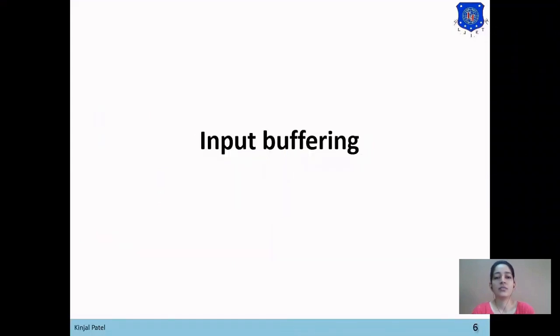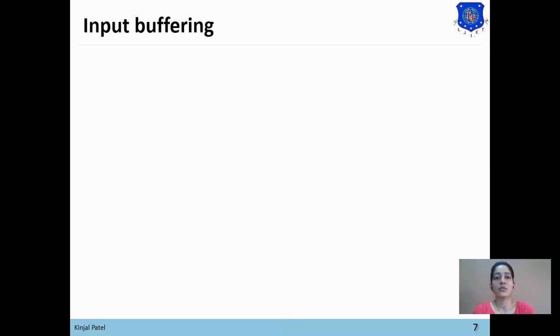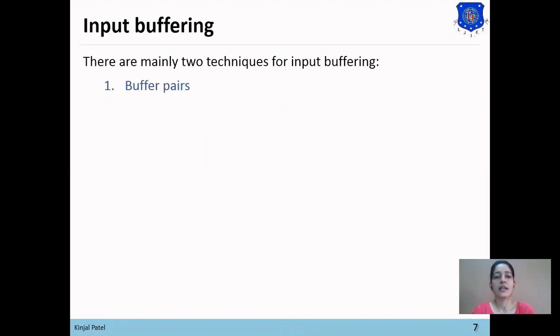Now next topic is input buffering. So what is input buffering and why do we need it? Input buffering is used as a temporary storage in lexical analyzer. Why? Because lexical analyzer reads the input from left to right, one character at a time. To reduce the time, input buffering is used as a temporary storage to read the characters for lexical analyzer. And there are two types of input buffering techniques available. First one is buffer pairs and next one is sentinels. So first, what is buffer pair?